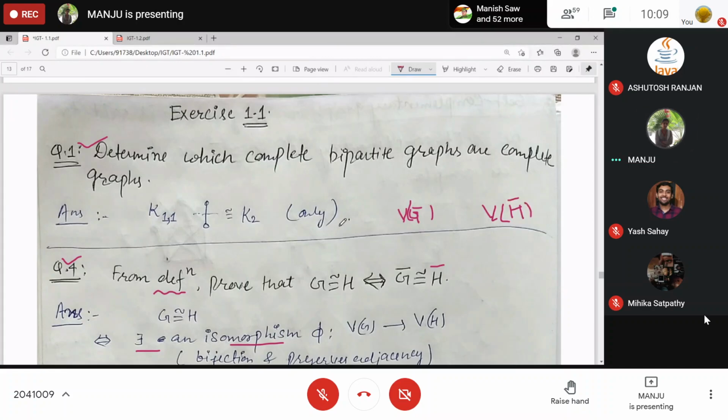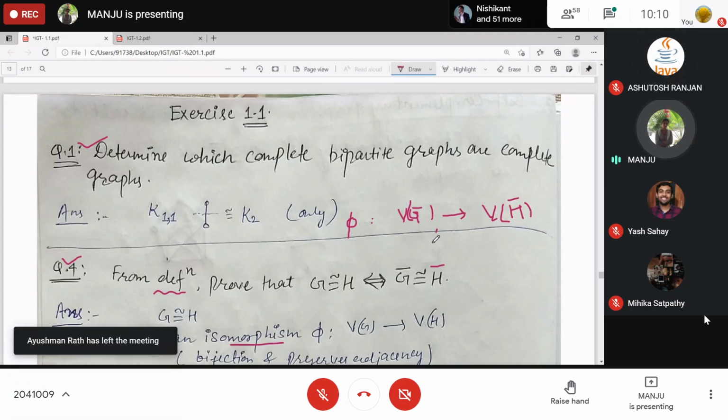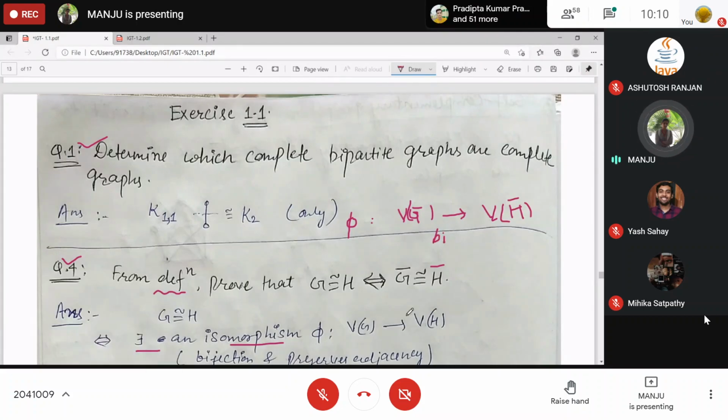And why is it so? Because in a graph and its complement, the vertices are the same. So phi will be the same, I can replace Vg with Vg complement and Vh with Vh complement, and this will again be a bijection, because these sets we have just written differently. So this is a bijection. We just need to prove the adjacency preservation condition.